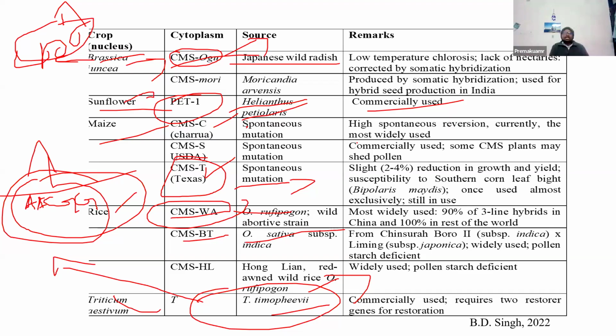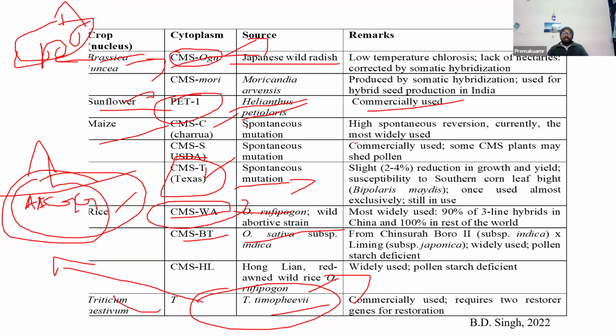Several lines are designated A line, several designated R line. They develop all these A lines and R lines in different backgrounds. Then they do all these crosses in different mating designs. They evaluate which cross is performing as a better hybrid, then directly they release that. This can be done. Now you understood how it actually takes place at the breeding nursery.